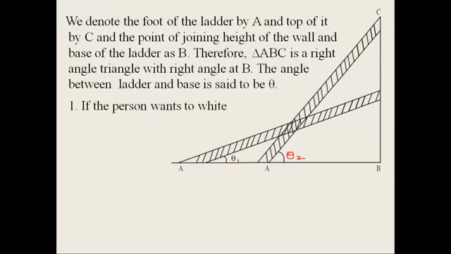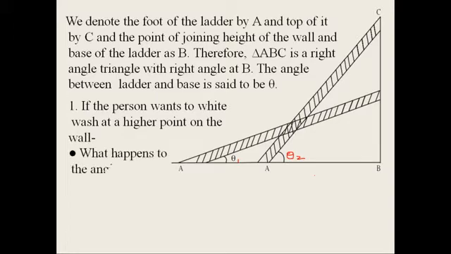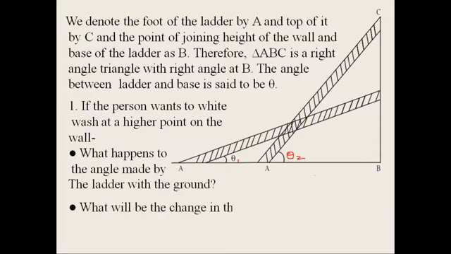If the person wants to whitewash at a higher position on the wall, what happens to the angle made by the ladder with the ground? What will be the change in the distance AB? Now when we observe this diagram, when we take the higher point on the wall as C and the base of the ladder as A, then the angle becomes θ2. So the angle changes from θ1 to θ2.